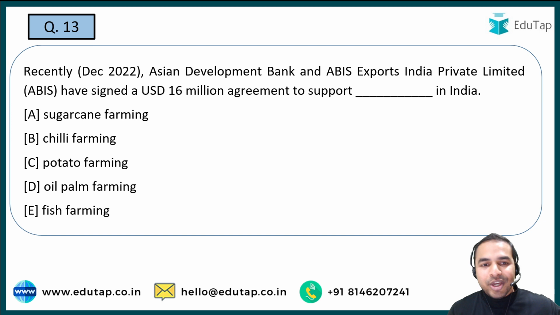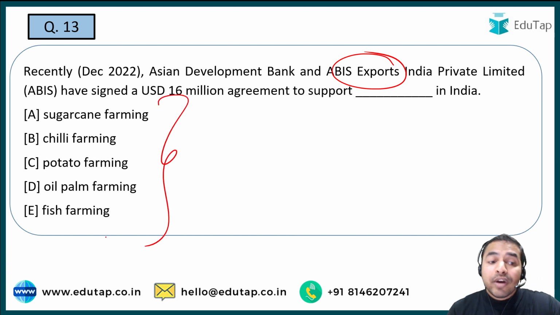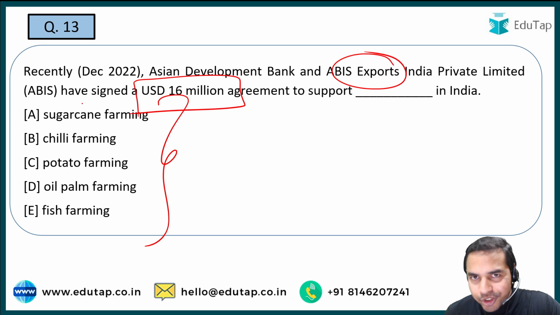अगला क्वेश्चन आपकी स्क्रीन पर है. On the Asian Development Bank and Abyss Exports India Private Limited, जिन्होंने एक अग्रीमेंट साइन किया है to support dash in India. तो वन ऑफ द फार्मिंग प्रैक्टिसेस को ये यहाँ पर सपोर्ट करने वाले हैं with the amount of USD $16 million. So guys, quickly tell me what is the right answer. Is it sugarcane farming, chili farming, potato farming, oil palm farming and fish farming?